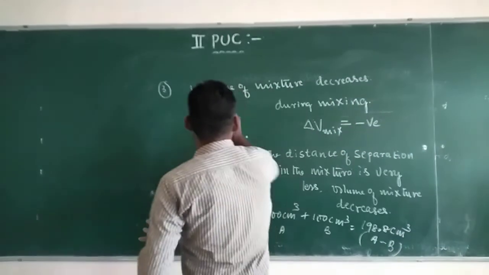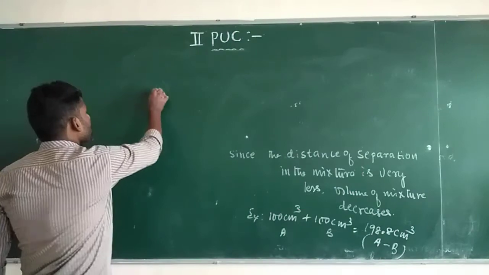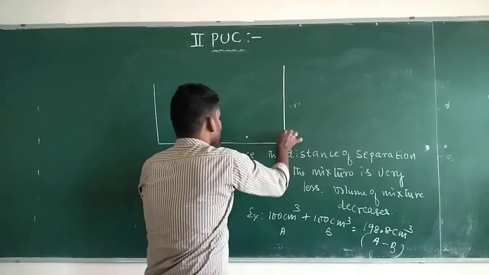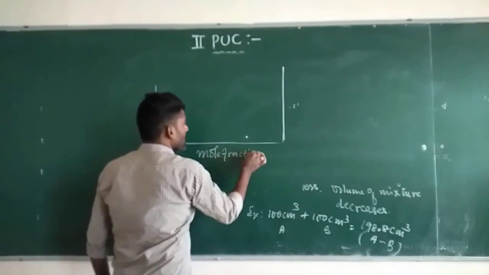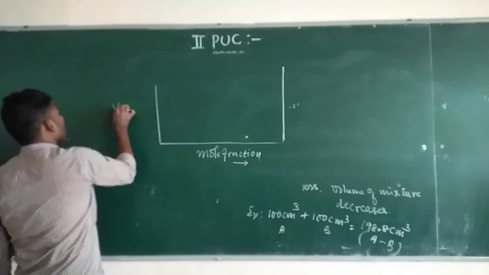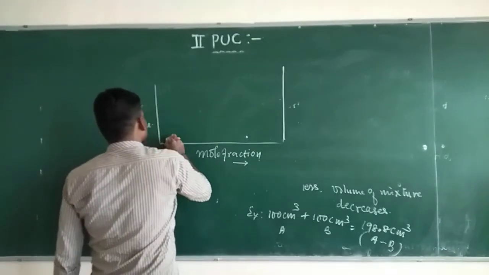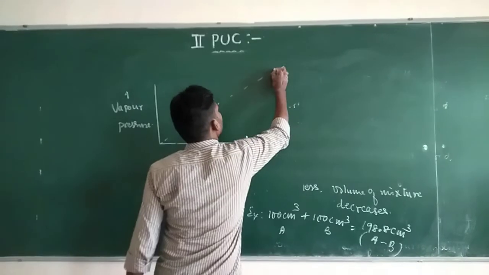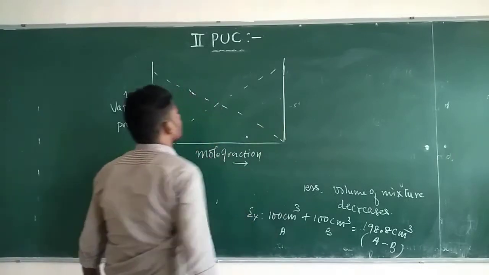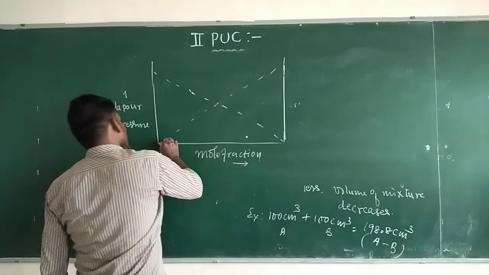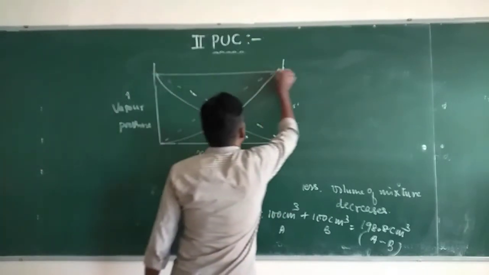This is for such types of non-ideal solutions showing a negative deviation from Raoult's law. If we draw a graph of a non-ideal solution showing negative deviation from Raoult's law, with mole fraction along the x-axis and vapor pressure along the y-axis, the dotted line represents Raoult's law, where the vapor pressure has no change. But for the non-ideal solution showing a negative deviation, a minimum is observed, even in the total vapor pressure.